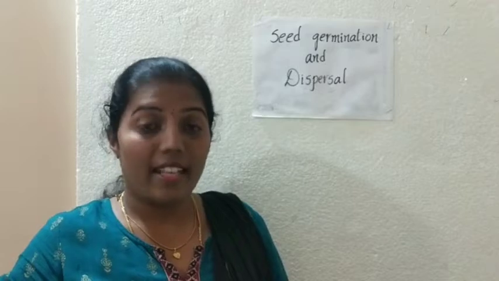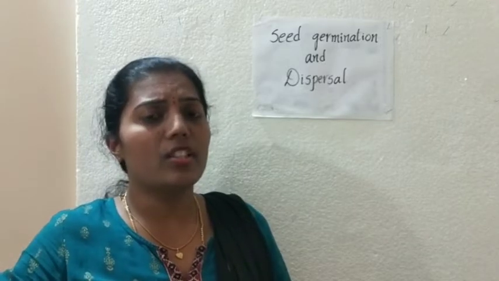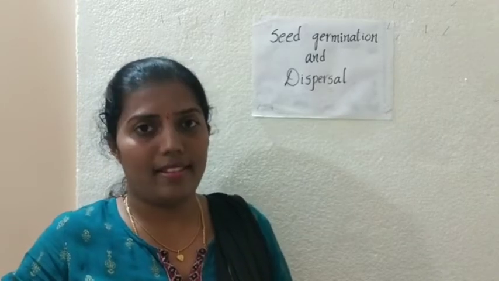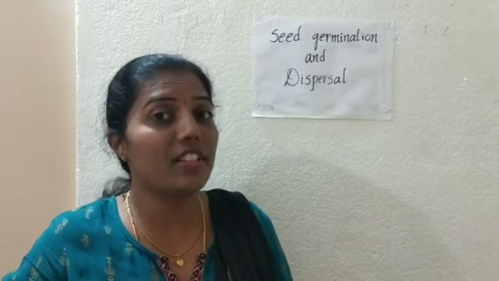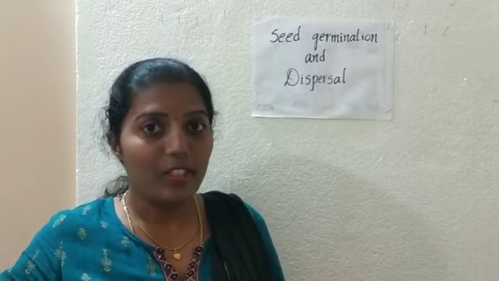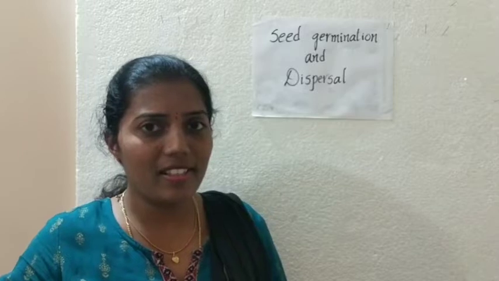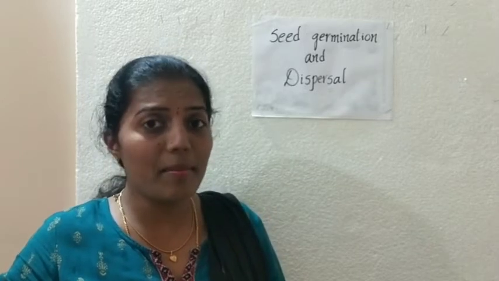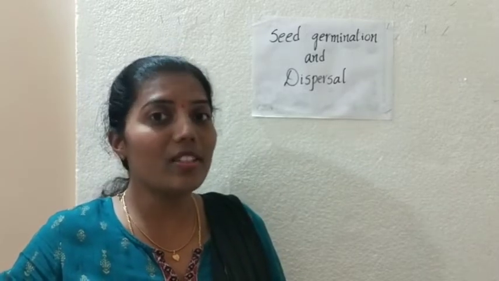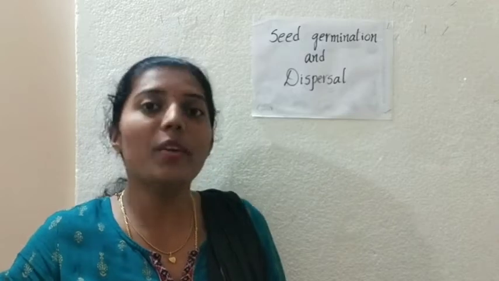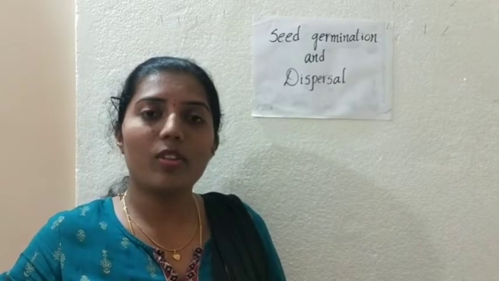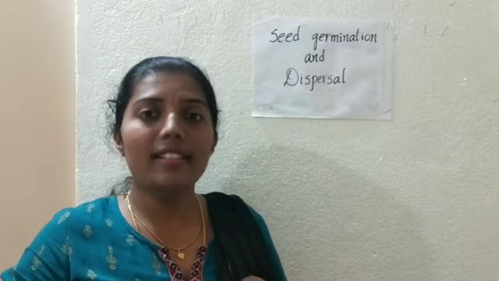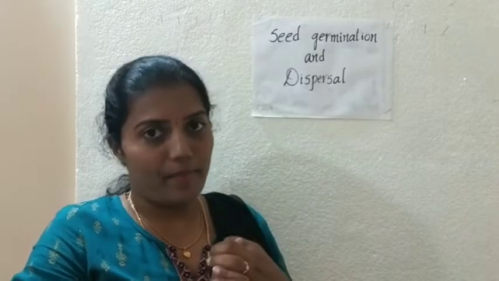Then, next, the seeds are of different sizes, different shapes and different colors. Do all the seeds have the same size? Do all the seeds have the same color? Do all the seeds have the same shape? No, it varies. All seeds differ in size, color and also in shape.